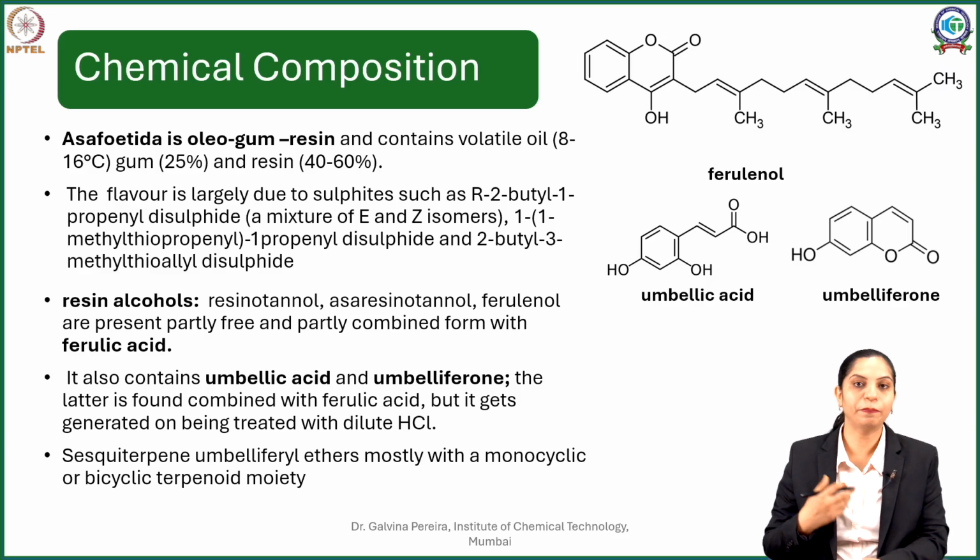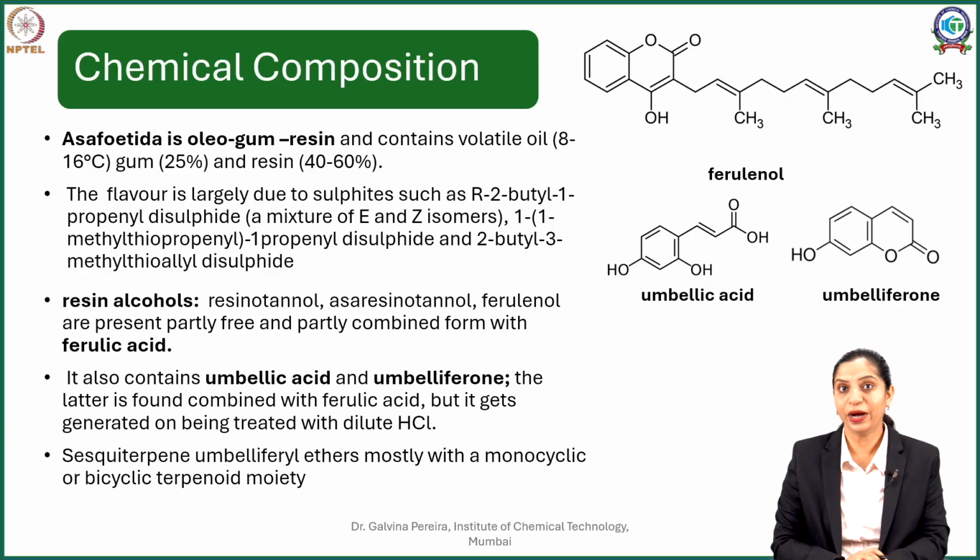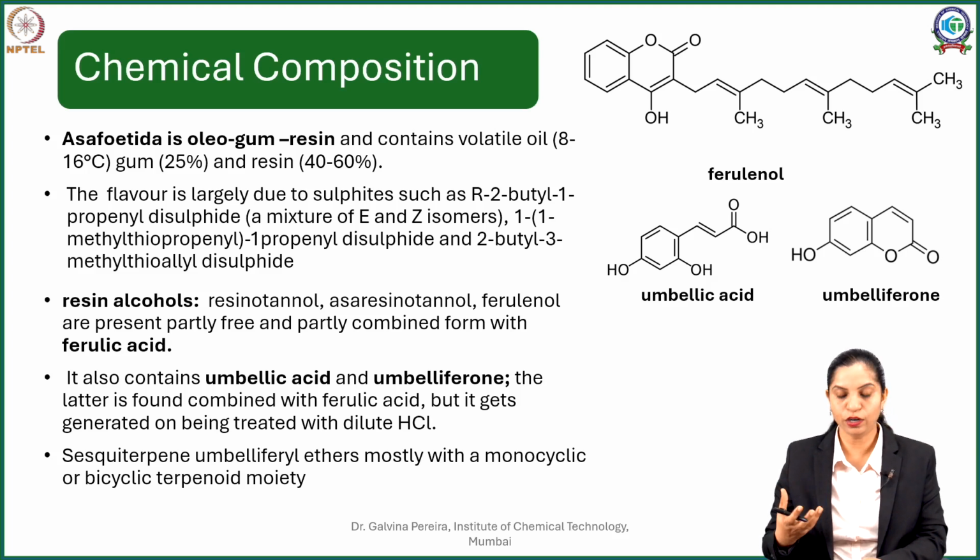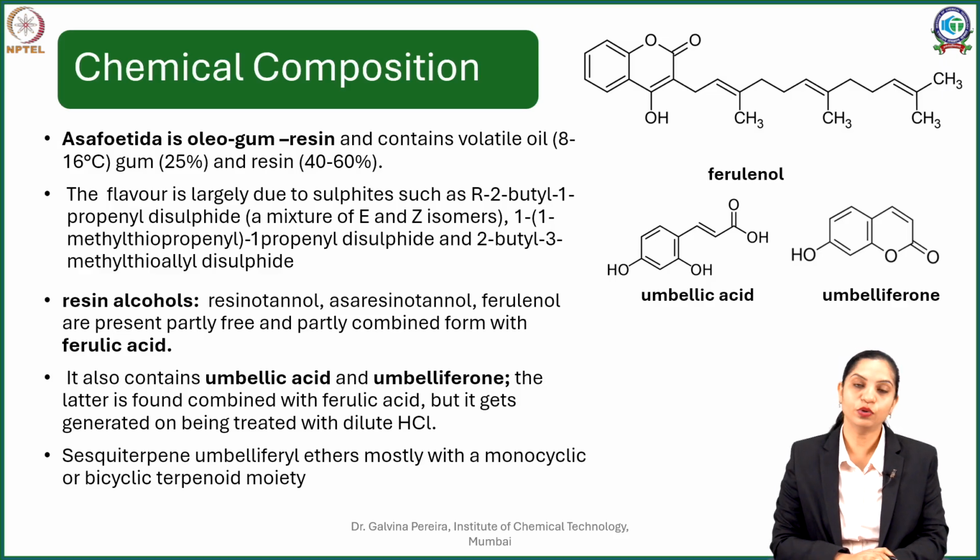The major compounds which contribute to the flavor of asafoetida are 2-butyl 1-propenyl disulfide, isomers of it, 1-methylthiopropyl 1-propenyl disulfide and 2-butyl 3-methylthioallyl disulfide. So all of these sulfurous compounds are even a kind of essential. When you heat asafoetida, you get the aroma of it, and the sulfurous compounds contribute both to the flavor as well as to the aroma of asafoetida.